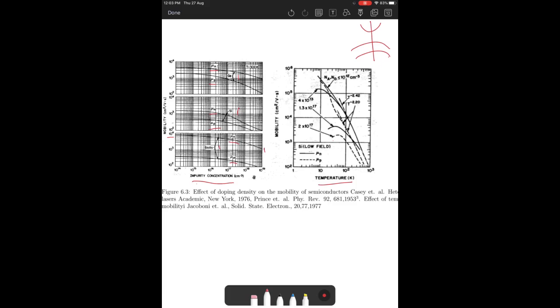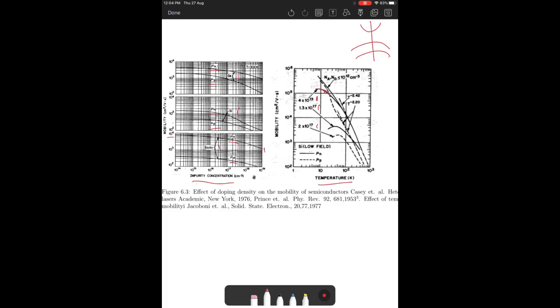Also with respect to temperature, you can see that basically you have the curves for very different impurity concentrations from 10 power 13 to 17 and so on, right? At very low impurity concentration, at about 10 power 13, you can see that the mobility, so it is this curve, right? The mobility decreases monotonically with temperature.